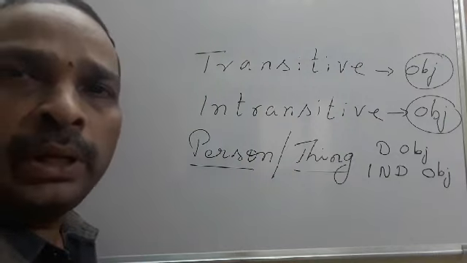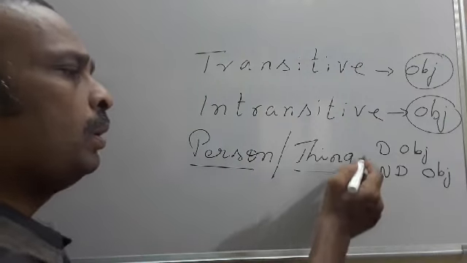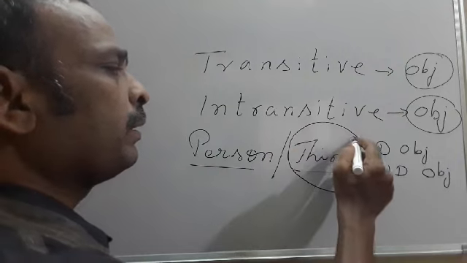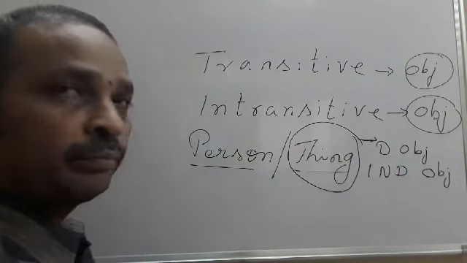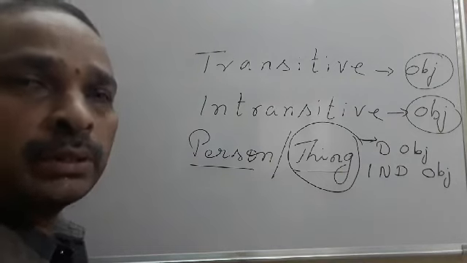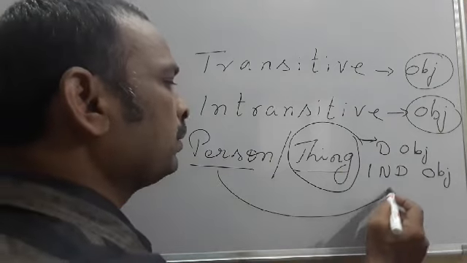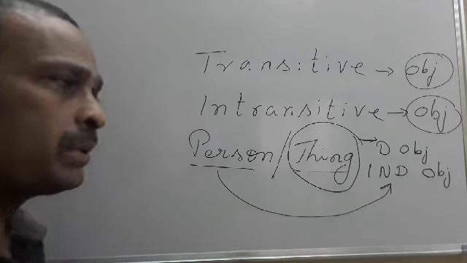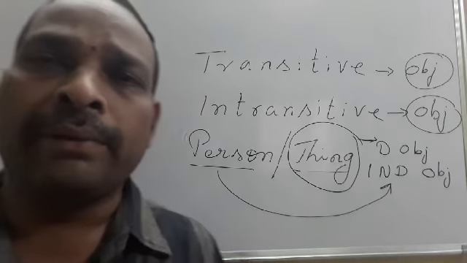Direct object means, all the things come under direct object. Remaining all come under indirect object. That means people, persons, first person, second person, third person, all. Everything comes under.